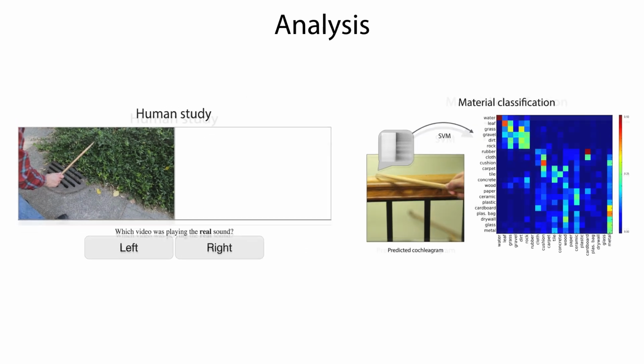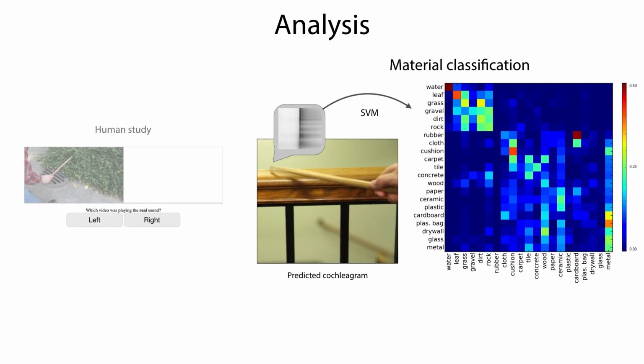Next, we asked what the algorithm learned about materials. To study this, we collected a database of semantic labels from human annotators. Then, using these semantic labels, we classified the sound features predicted by the model, and we measured how often they had the correct label. Please see our paper for more details.